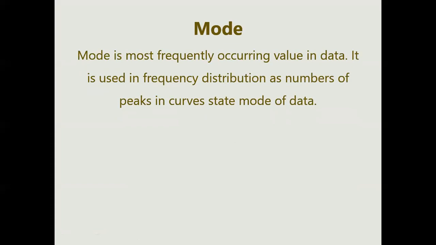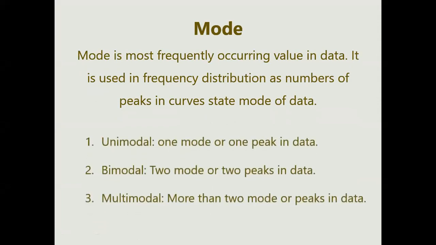So various types of modes can be available. It is also called unimodal, bimodal, and multimodal. One peak is considered unimodal, two peaks is bimodal, and later on we will go for multimodal. There is nothing called trimodal or pentamodal. They are all called multimodal.